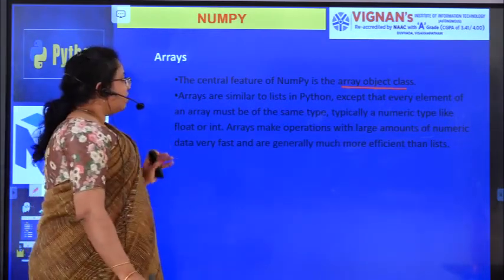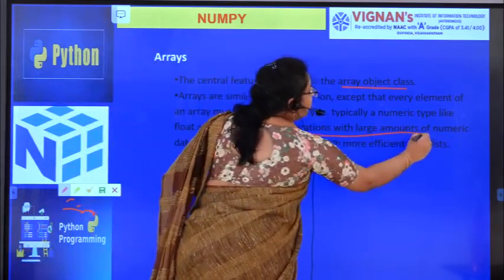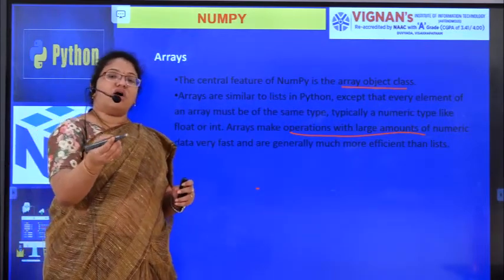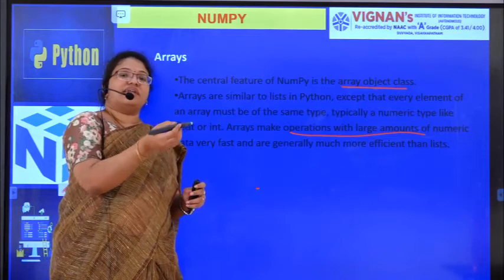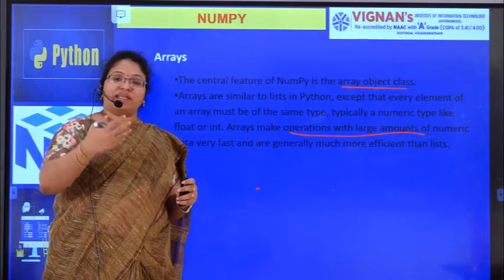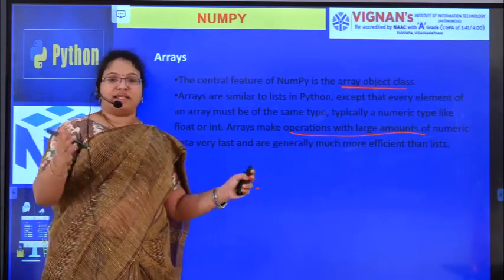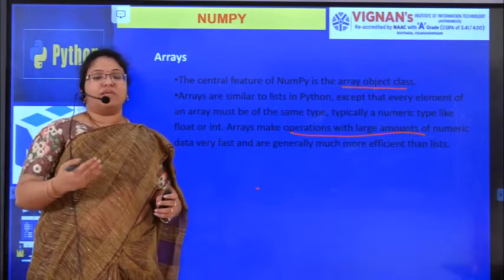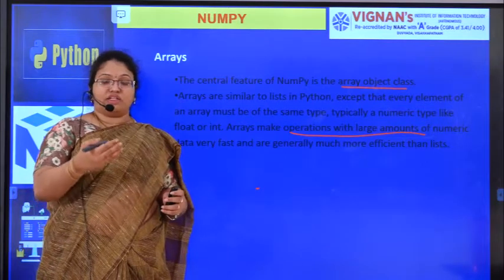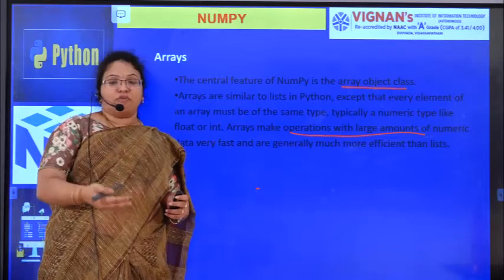Arrays let us perform operations on a large amount of numbers. When compared to lists, if you want to work on a large amount of numbers, generally we go for arrays. If you want to perform operations in a faster way, generally we work with arrays rather than lists. Lists take more time, are not faster in execution, and take a large amount of memory to perform the operation.